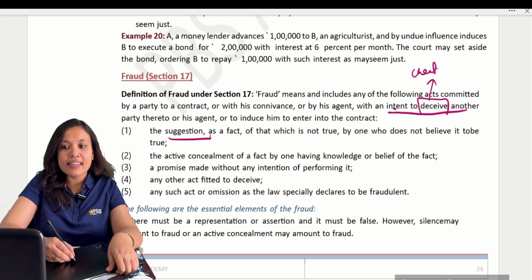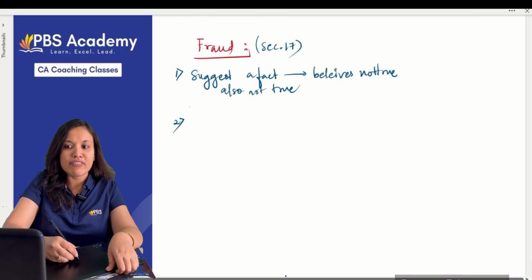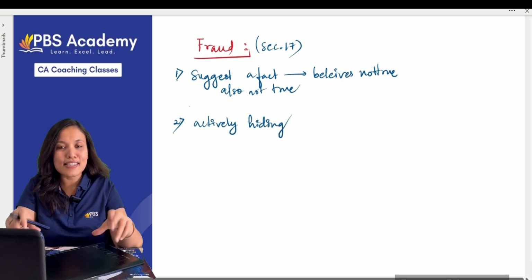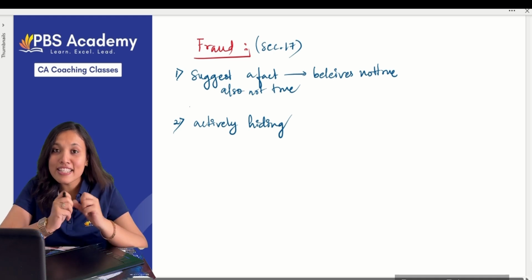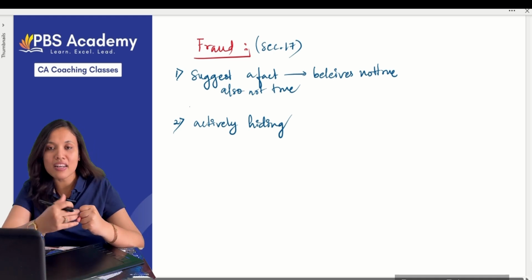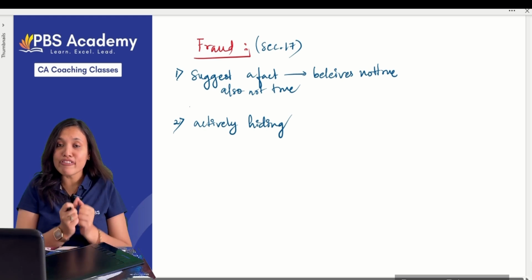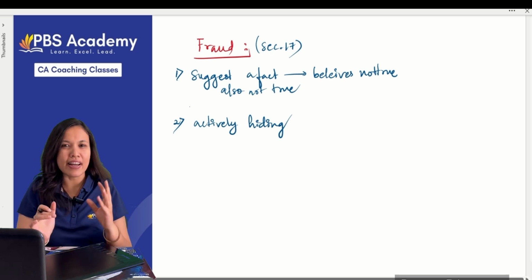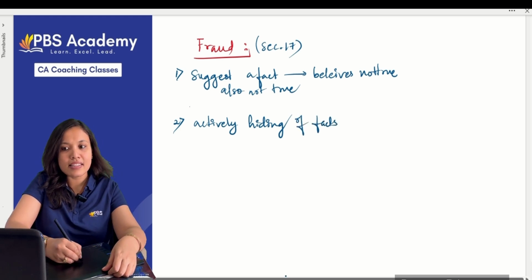Second one, active concealment of the fact by one having knowledge or belief of the fact. He is actively concealing, meaning hiding, the facts. He knows that in this company something is going on, but he still hides those facts so that you make a contract with the other party. You are purposely keeping the figures hidden. That's called active concealment of facts. That is the second case.